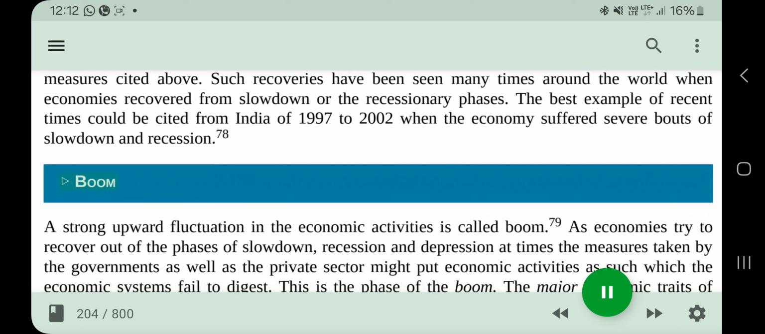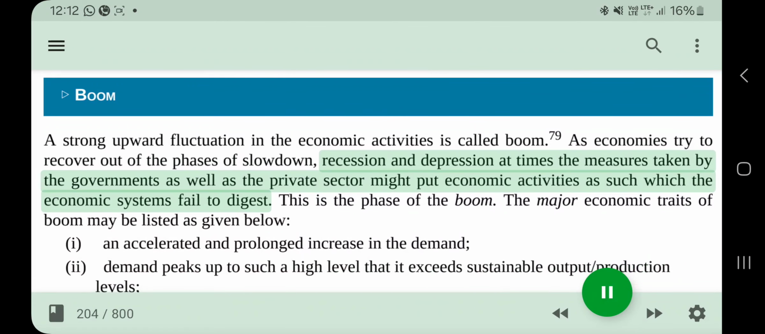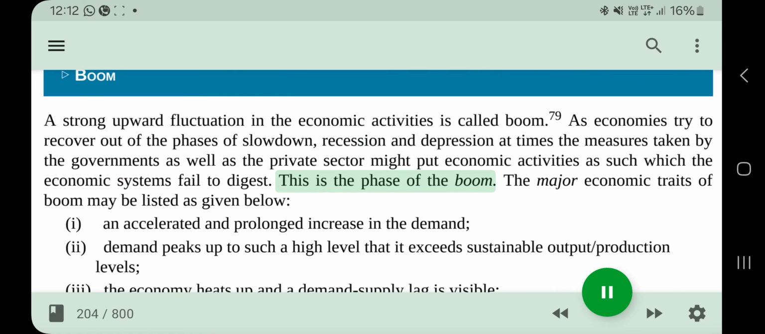Boom. A strong upward fluctuation in economic activities is called boom. As economies try to recover out of the phases of slowdown, recession and depression, at times the measures taken by the governments as well as the private sector might put economic activities at such a level that the economic systems fail to digest. This is the phase of the boom.